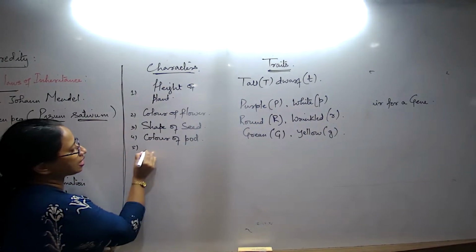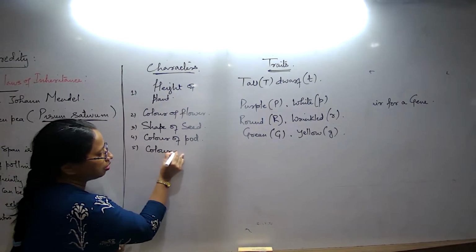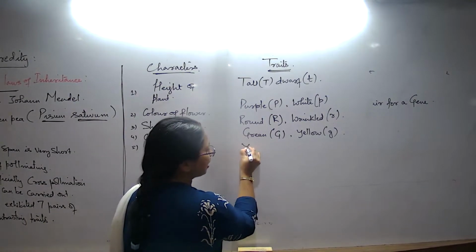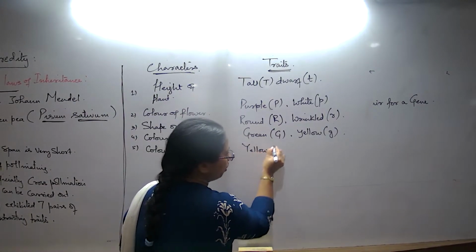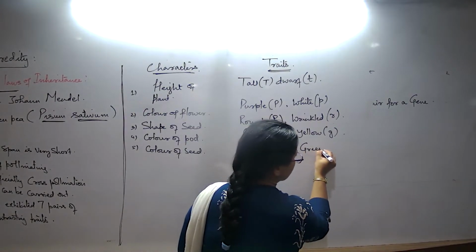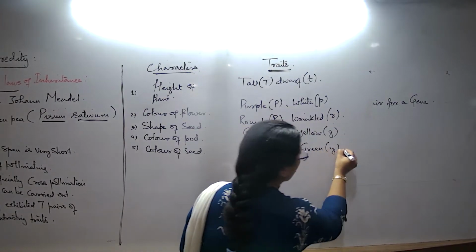Fifth is color of the seed. Color of seed, yellow is dominant, so we will write capital Y. And green is recessive, so we will write small y.